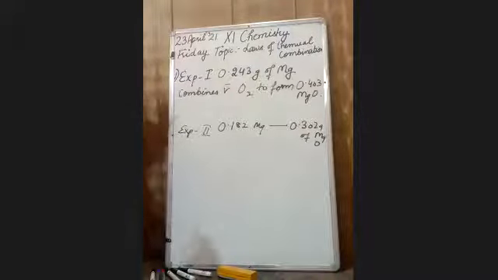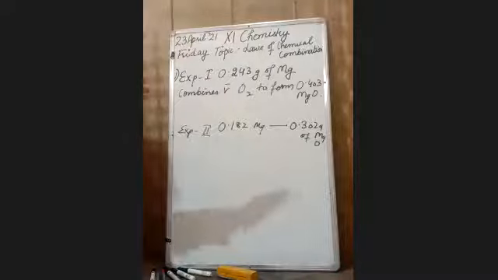Now you have to prove whether this statement follows the law of definite or constant proportion. First statement is clear, or am I repeating again? In experiment number 1, 0.243 gram of magnesium combines with oxygen to form 0.403 gram of magnesium oxide. Simple reaction.